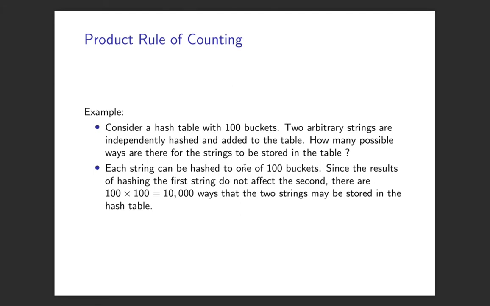So how many possible ways are there for the strings to be stored? Okay, each string can be stored in one of the 100 buckets. So the first string could go to 1 out of 100. The second string could go to 1 out of 100. So there's 100 times 100, which is 10,000 ways the 2 strings could be stored. Of course, we couldn't enumerate 10,000 ways very easily at all. So already our product rule is saving us a lot of work.